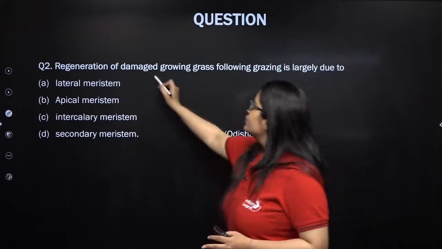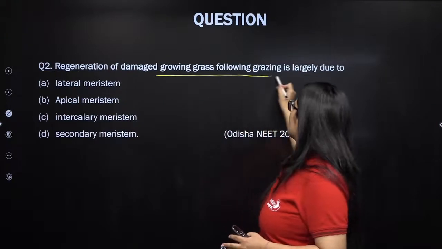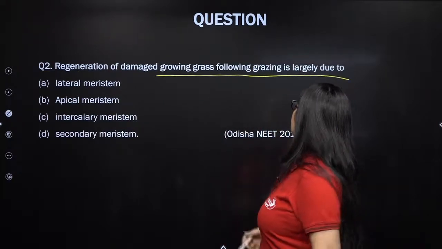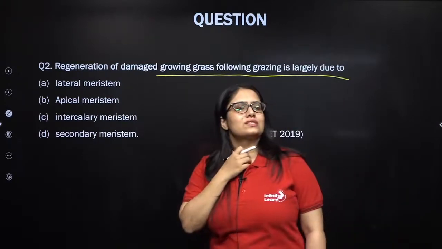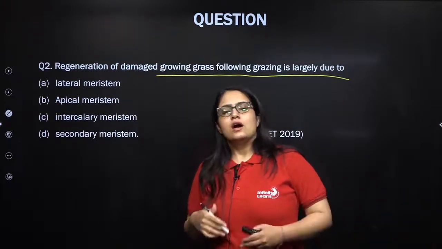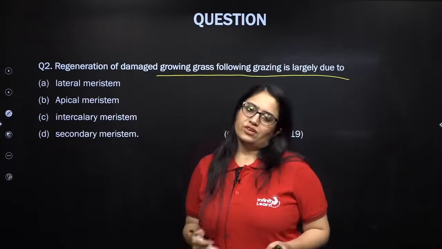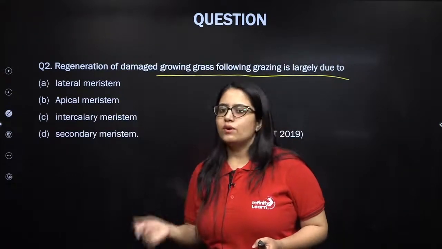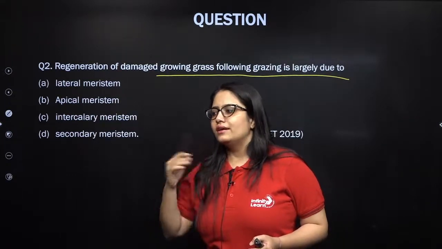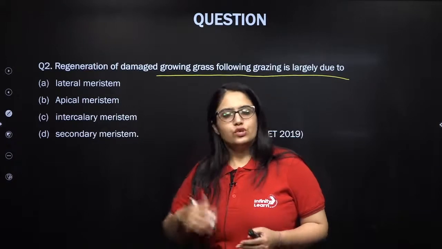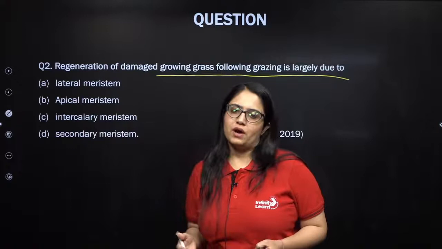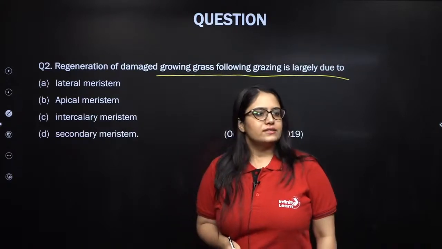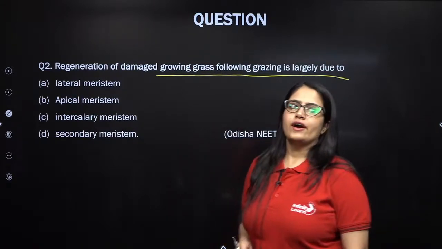Regeneration of damaged growing grasses following grazing is largely due to... So this question is asking you, my lovely kids, whenever the herbivores or the grazers graze over grass and damage parts of the grass, which of the following meristems is going to help in regenerating those damaged parts of the grass? So any guesses, my lovely kids? Come on, give it a try.